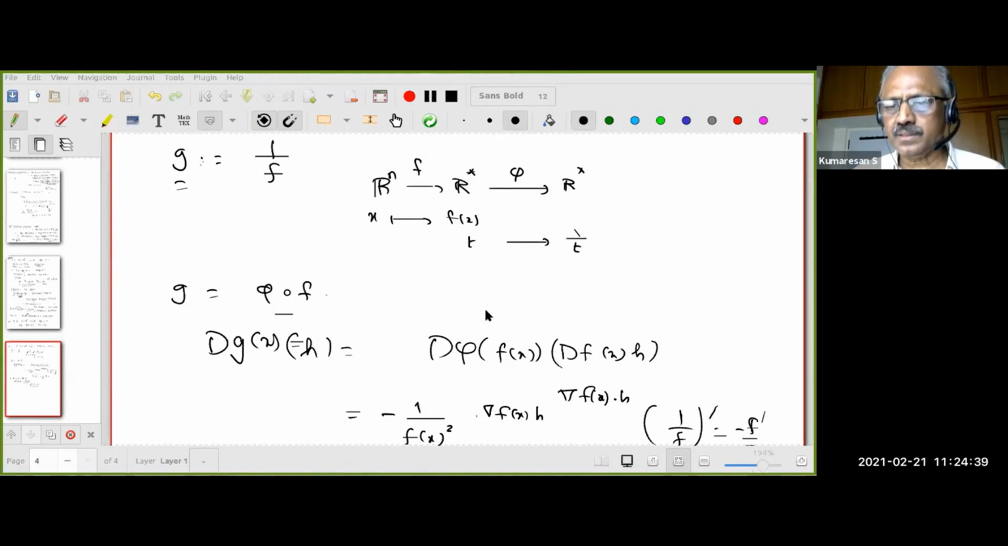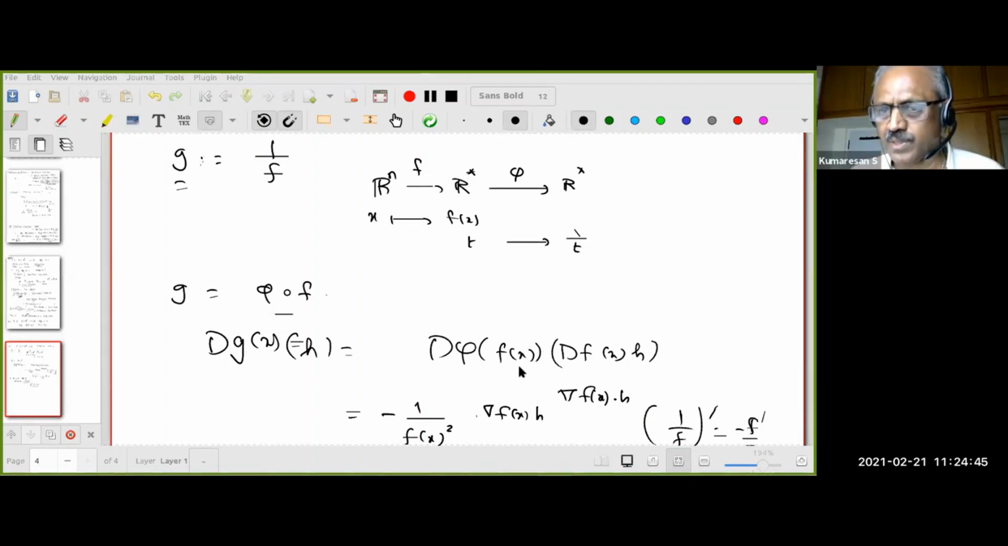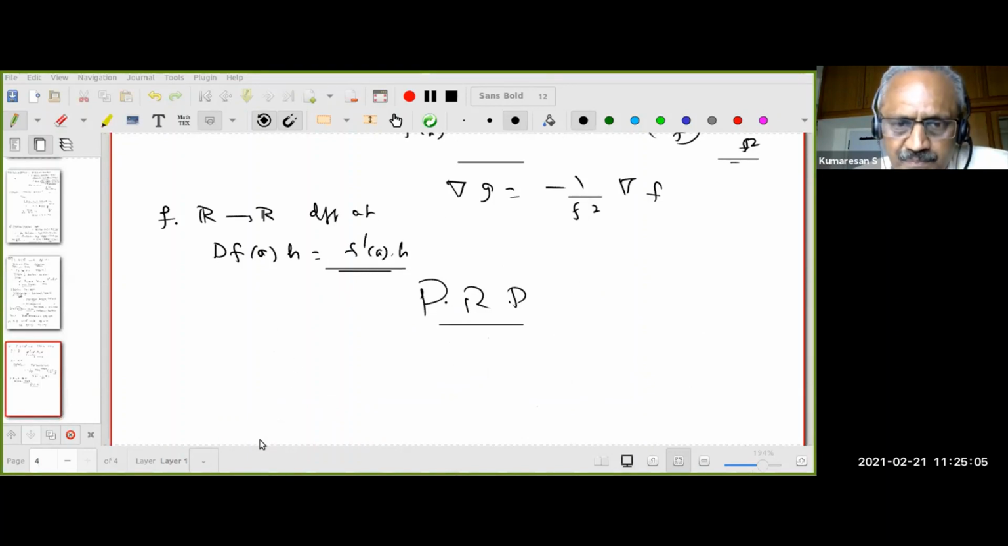The crucial thing, because this allows you to think very clearly. Unless your concepts are clear, you will get confused. D phi, f x, what does it mean? You just have to see the derivative of phi. Phi is a function from R to R. Therefore, the derivative of phi is phi dash into whatever the point. But phi dash is evaluated at the point f x. Therefore, minus 1 by f x squared. Okay. Begin to think. Just don't copy like that.